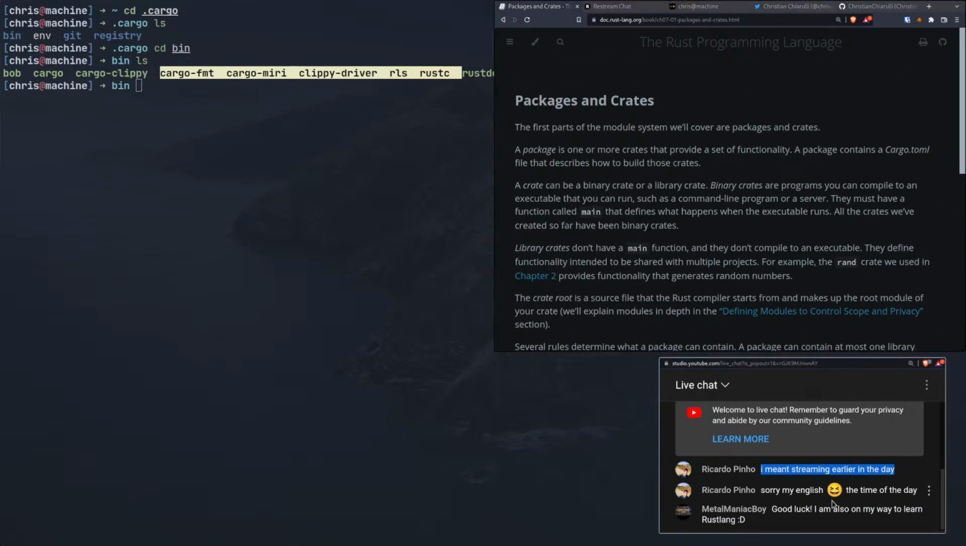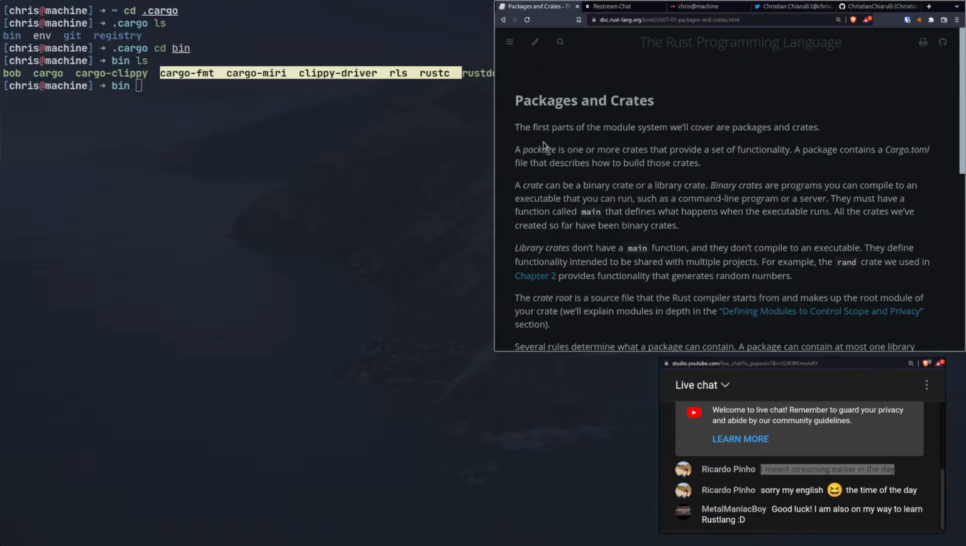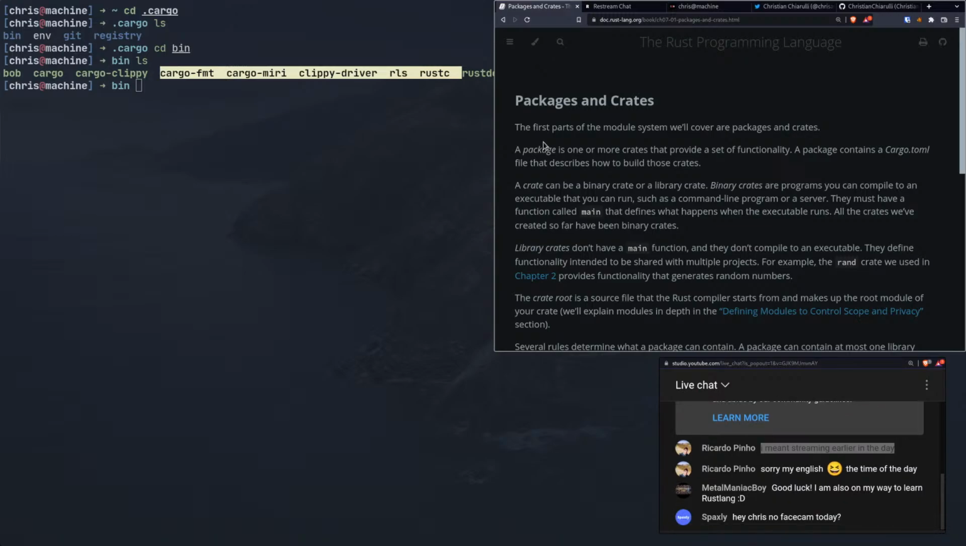All right. Good luck. I'm also on my way to learn Rustlang. That's good. The reason that it's nice to learn Rust right now is just because it's a low-level programming language that is popular. So a lot of people want to learn it, and I feel like that doesn't happen very often. So I want to jump on that while it's still interesting, I guess.